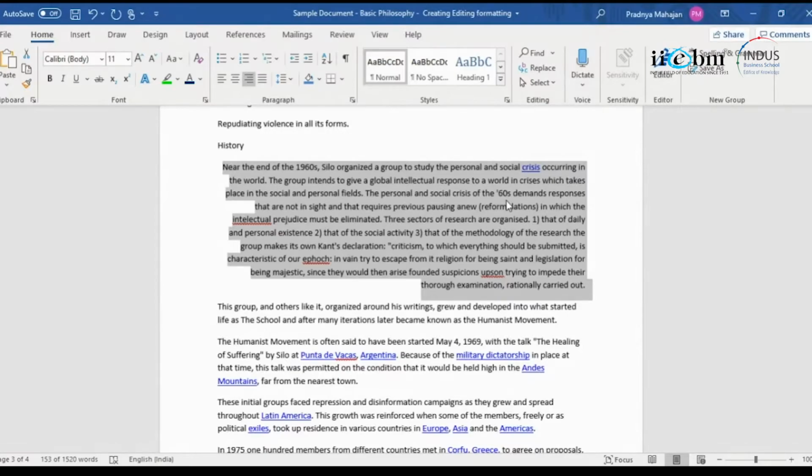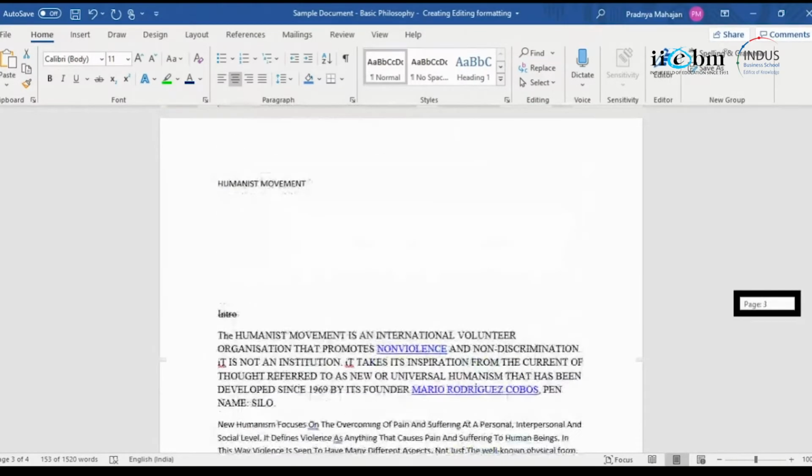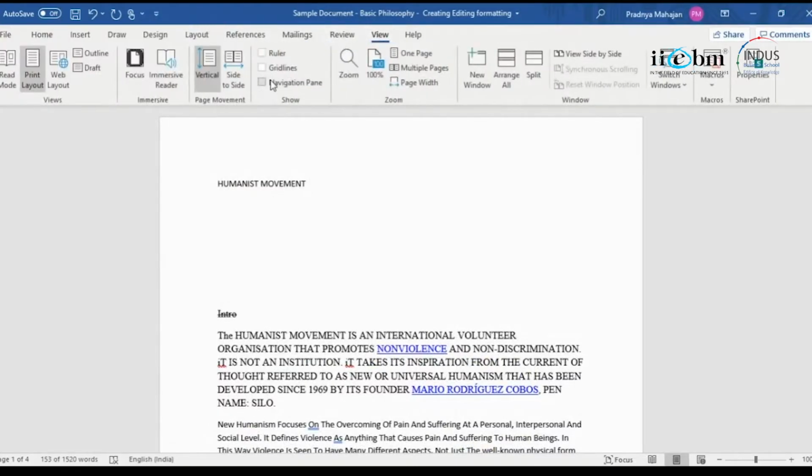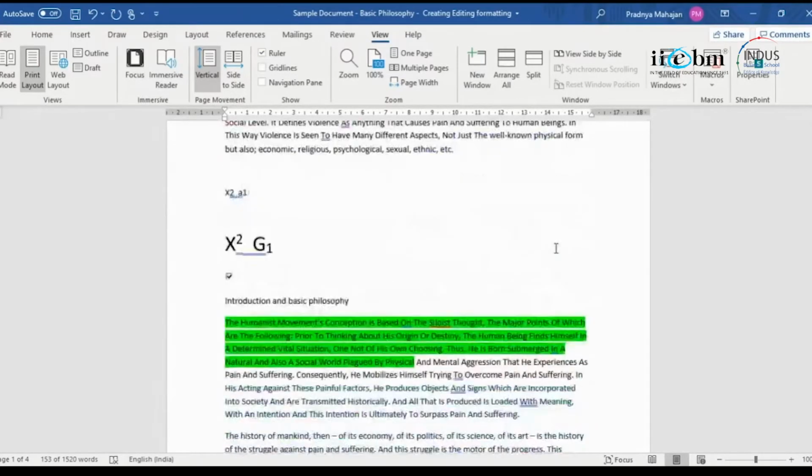So that's the time that you can use this right and left alignment, right? Central, it will be centered throughout on the page, right? So I will just get the ruler on over here, and so that makes my margins clear.